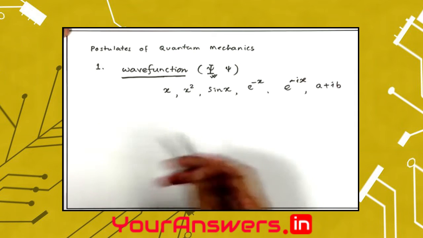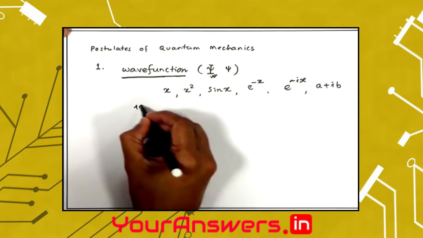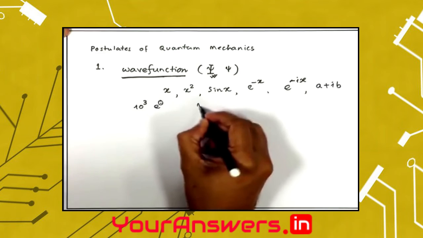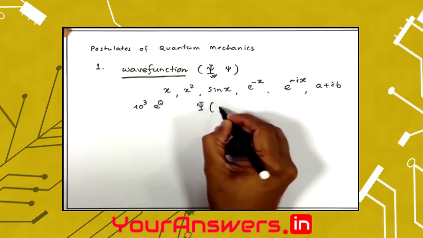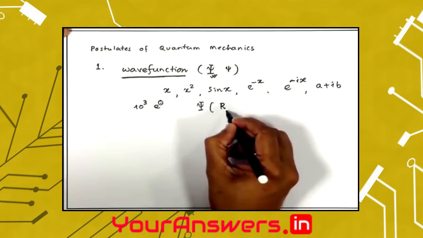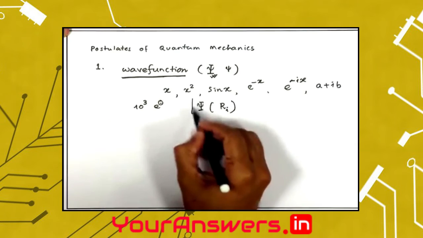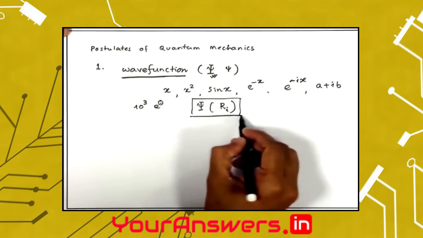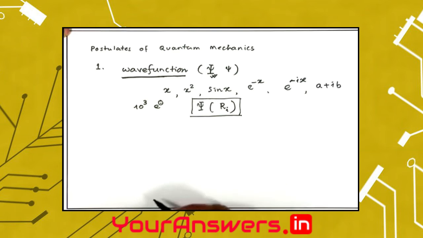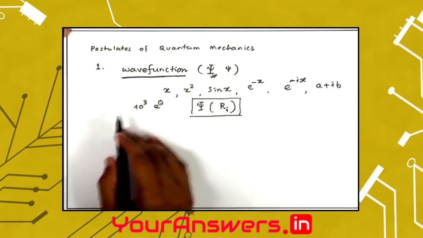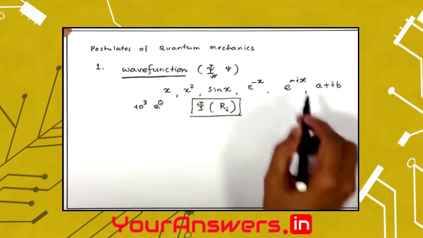So you can imagine, if I have 10 to the power 3 electrons, then this wave function will contain the information about the position of each of these electrons. So this wave function can become very complex, or it can also be very simple. We do not know, or we need not define the wave function at the moment.